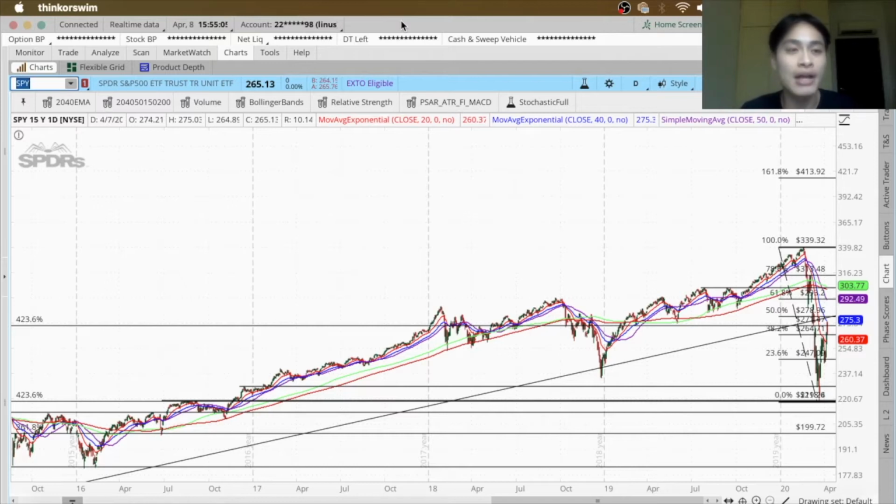And now that we know these two things, let's take a look at the charts and see some examples of how we can apply dollar cost averaging in the stock market during this bear market. Alright, so we are on my price chart right now. The first stock that we'll take a look at is Alibaba.